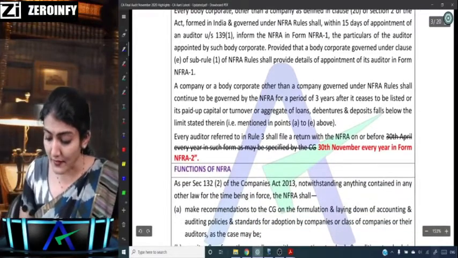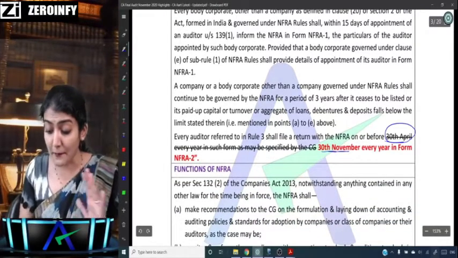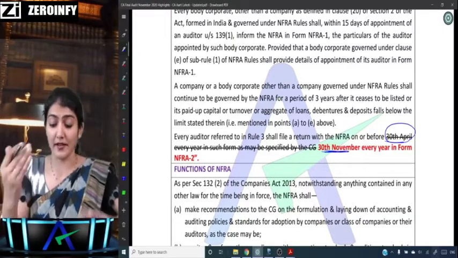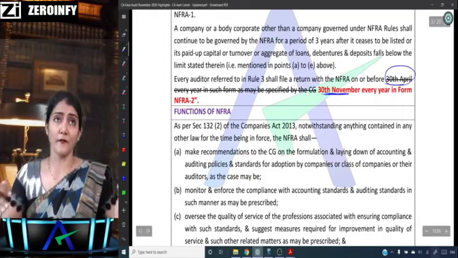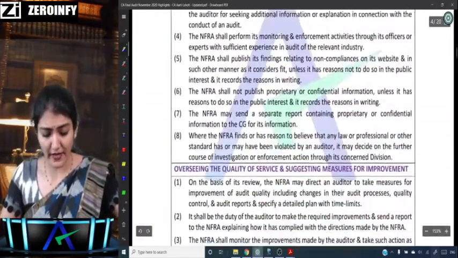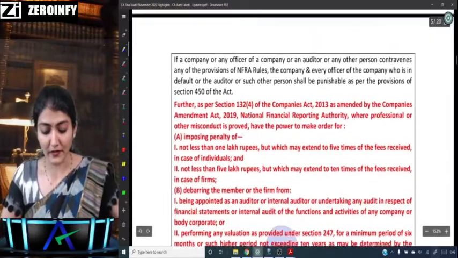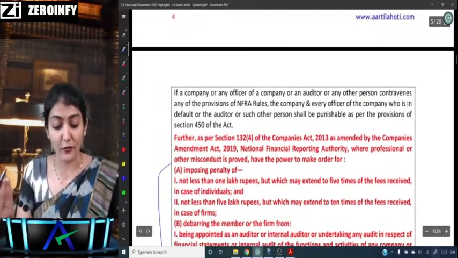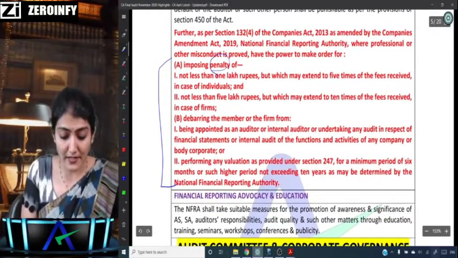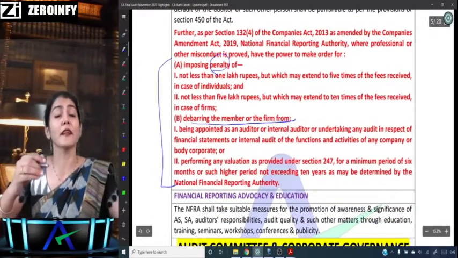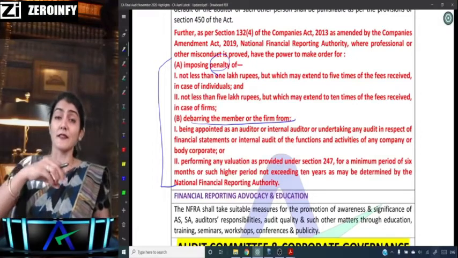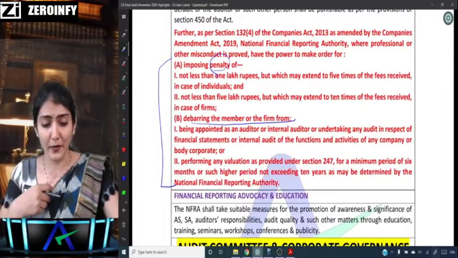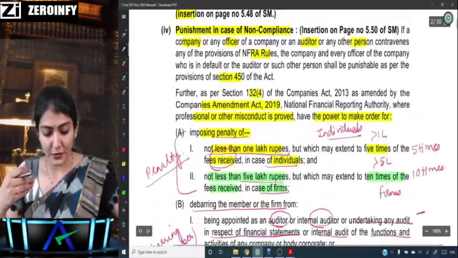And then I've told you that this 30th April has now become the 30th November. Earlier it was the 30th April, now it has been replaced by 30th of November. And the rest of the functions of the NFRA continue to be the same. And this punishment also I've already discussed with you, the punishment in case of non-compliance. So what is the penalty? And also debarring the member or the firm for not less than 6 months, which may extend up to 10 years. Is it clear to everyone?